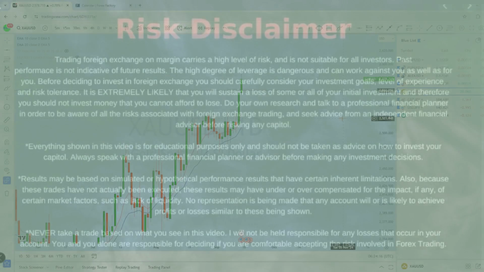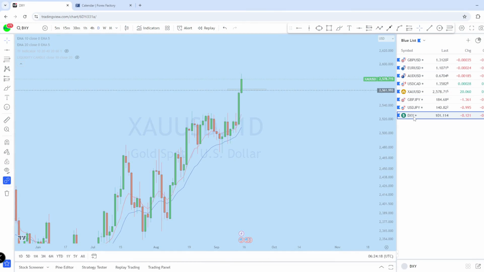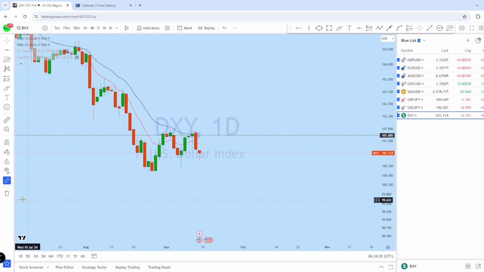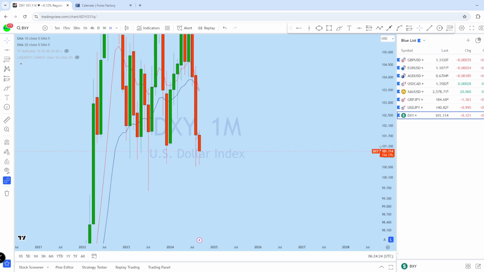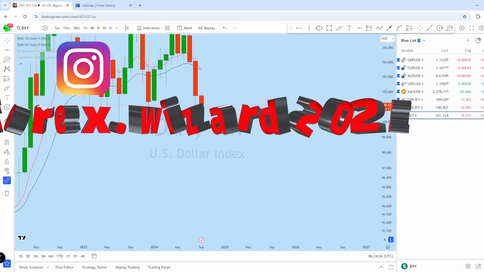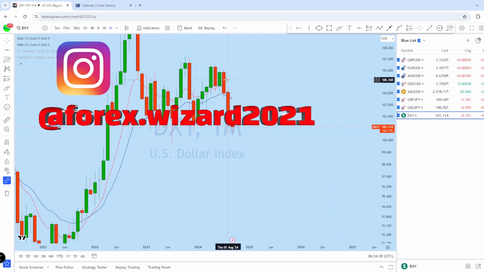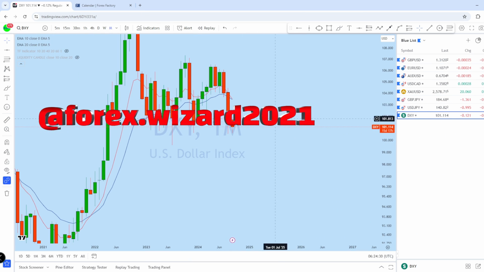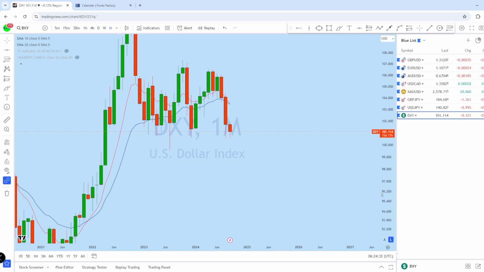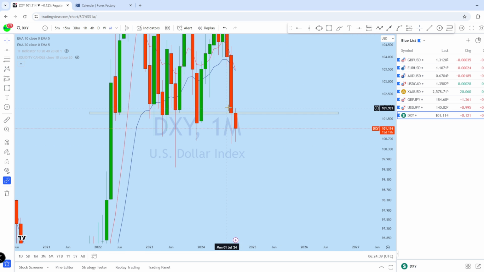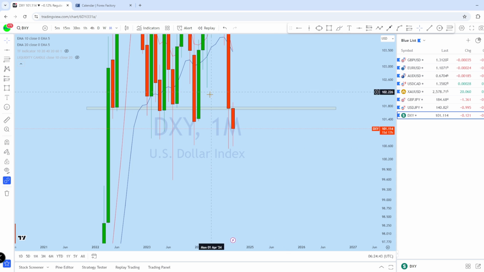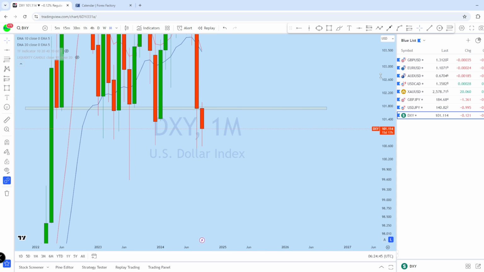Okay, so let's begin first of all with DXY. Let's see what kind of trading opportunity we have in DXY. I'll begin with the monthly chart to see the overall picture in the market. From the monthly, we can see that this is the third month that DXY is highly bearish. With the market open on the monthly, we can see that from this resistance, DXY has got a rejection, and we may see DXY coming back down further to create a new lower low,